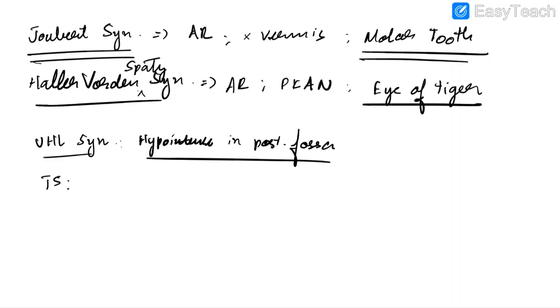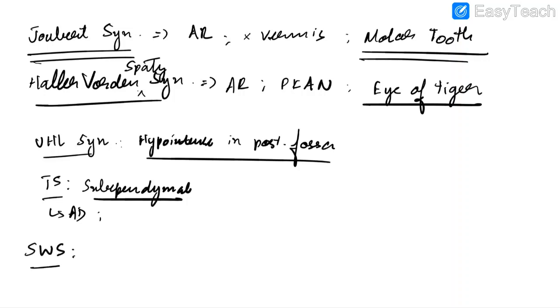Now let us discuss about tuberous sclerosis. In this case, there will be calcified subependymal nodules. Remember, tuberous sclerosis is an autosomal dominant condition. The patient presents with seizures, hypopigmented macules and facial angiofibromas, and the radiological findings will be calcified subependymal nodules. Now let us discuss about Sturge-Weber syndrome. In this case, there will be port wine stain and tram track calcification.